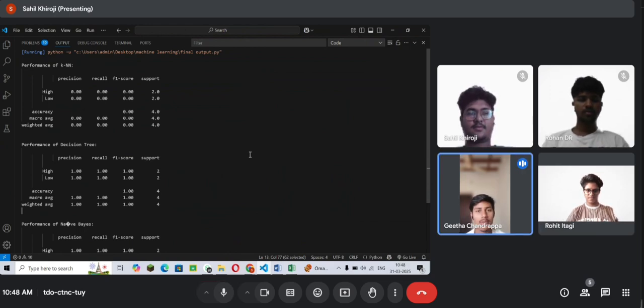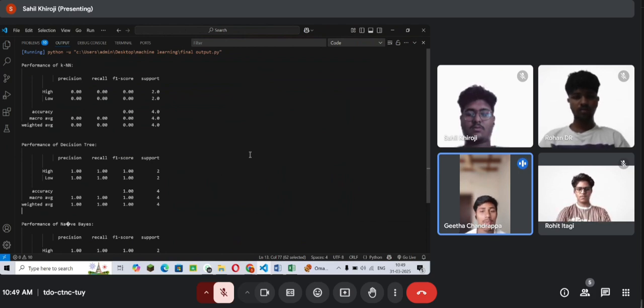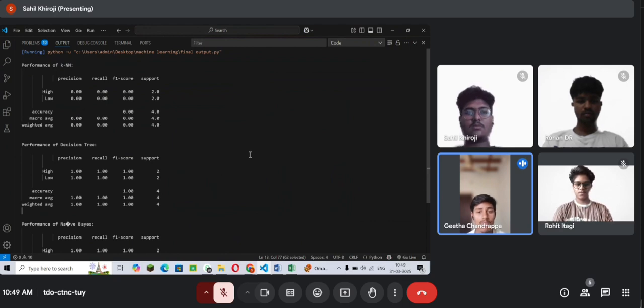So this is the output of the project, and in the output of performance of the KNN, all metrics are 0.00, meaning the KNN model failed completely because the data set is very small, only four test samples. KNN relies on neighboring data points, but since the data set is tiny, it might not have enough relevant neighbors to make good predictions, and data might not be well distributed, making KNN ineffective. So the conclusion is that KNN is not suitable for this classification task with a very small data set.